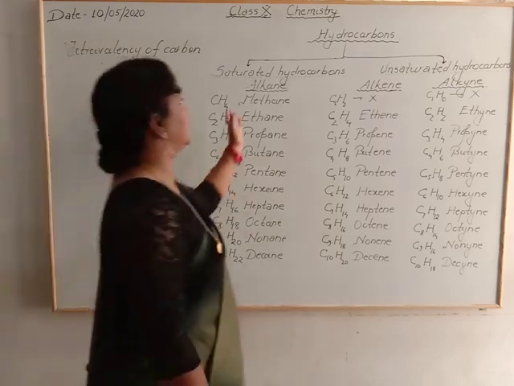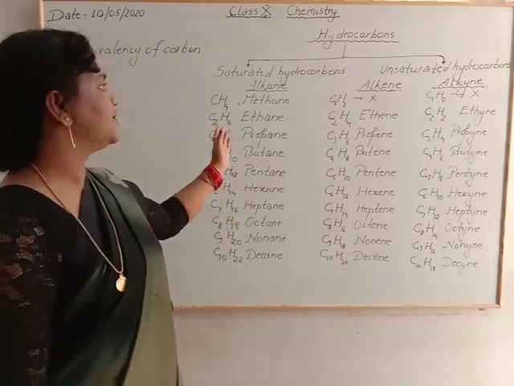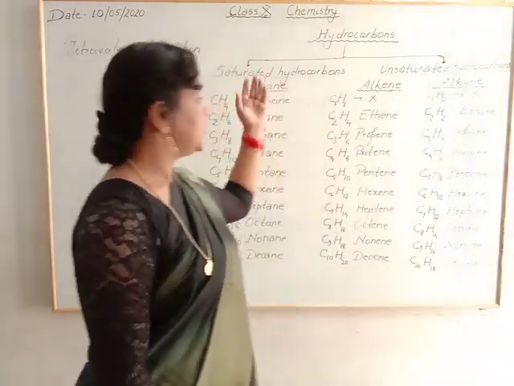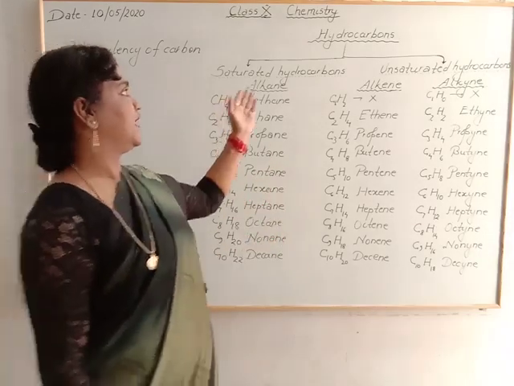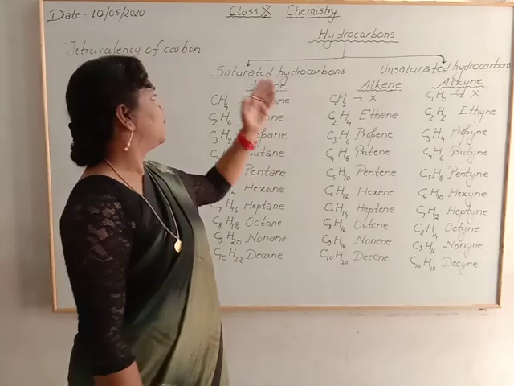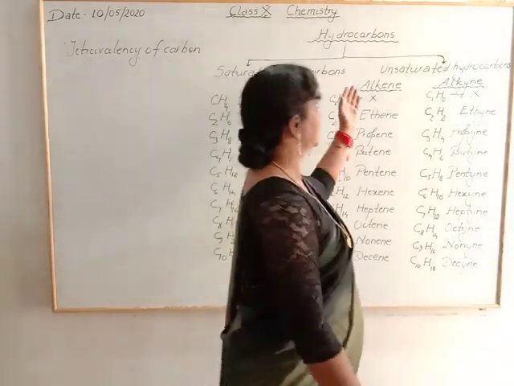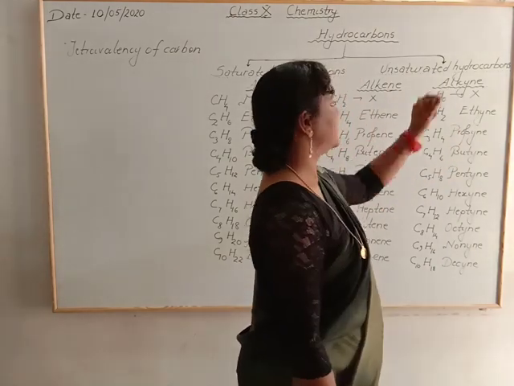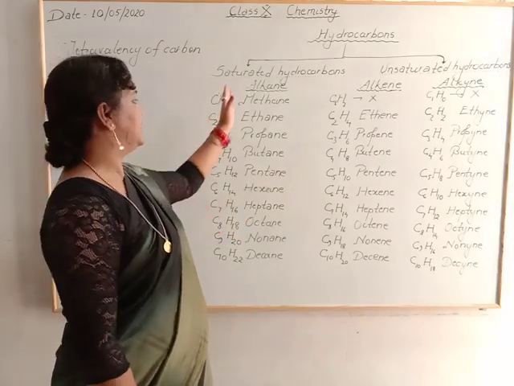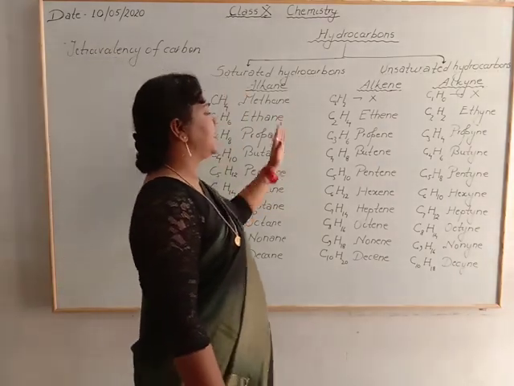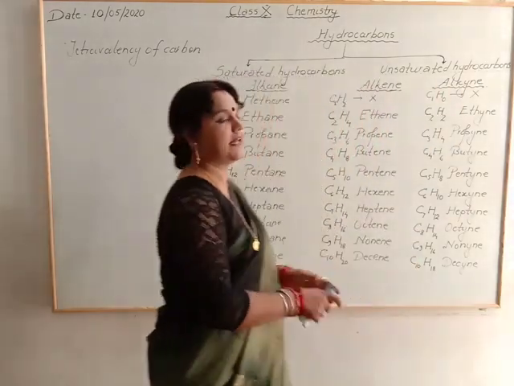Now come to the point, hydrocarbon. Hydrocarbon is divided into 2 parts, saturated hydrocarbon and unsaturated hydrocarbon. What is hydrocarbon? The compound made from carbon and hydrogen is known as hydrocarbon. If it contains only single bonds, then it is saturated hydrocarbon, and if it contains double and triple bonds, then it is unsaturated hydrocarbon. If it contains only single bonds, then it is alkane. If it contains a double bond, then alkene, and if it contains a triple bond, then it is alkyne.